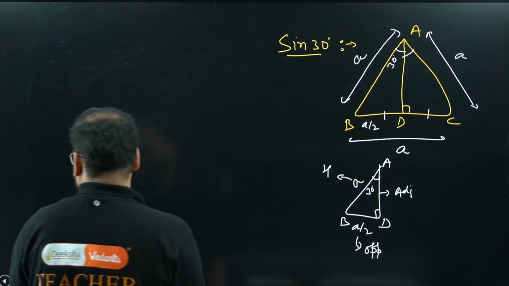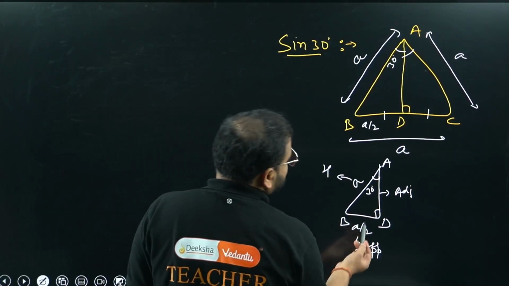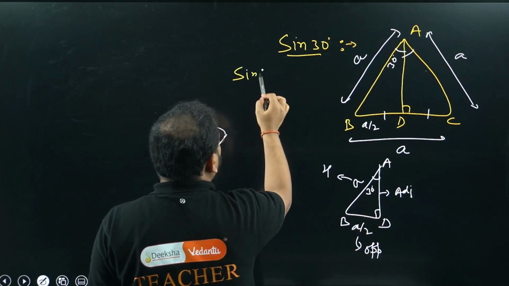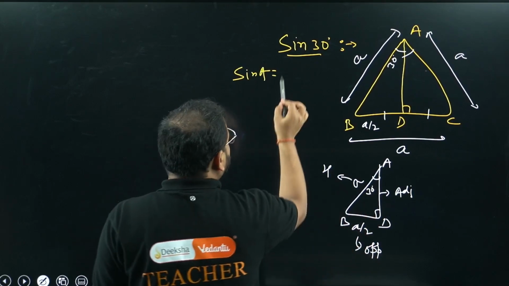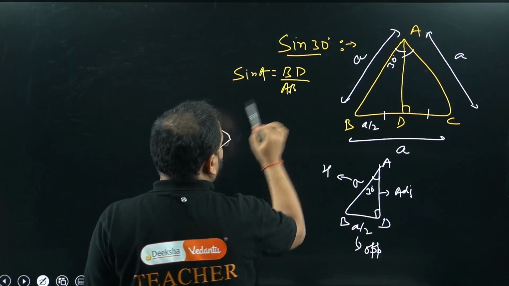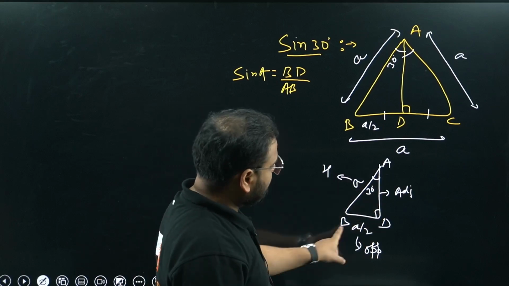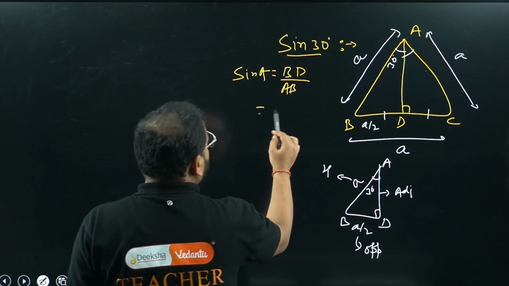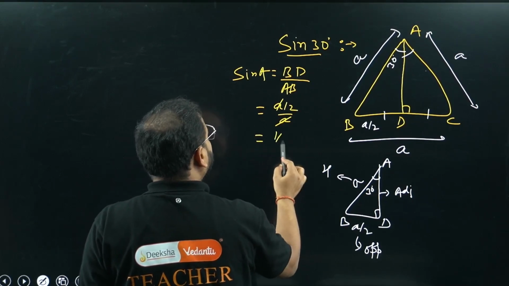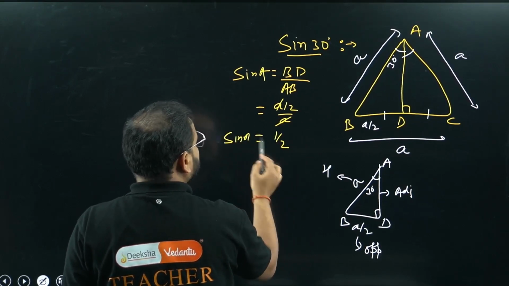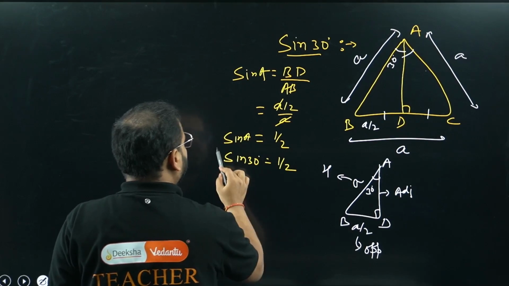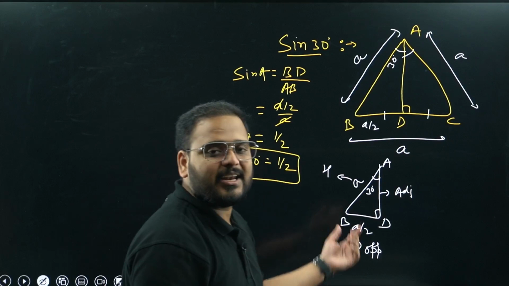So I can write sine 30 as what? Sine of any angle A would be simply BD, opposite, upon AB. BD is A by 2 upon A. You cancel A and A, and you're getting 1 by 2. So what is angle A? 30 degree. So sine 30 degree is simply 1 by 2. Again, we can derive all the relations, sine, cos and tan from here.